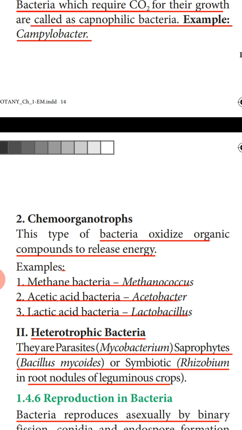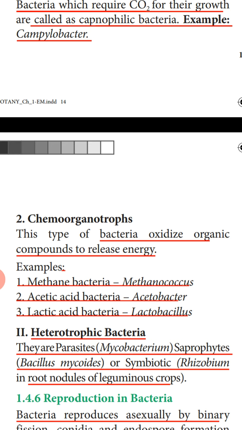Parasites means this bacteria will get the food from any other living organism. Example for parasitic bacteria is mycobacteria.